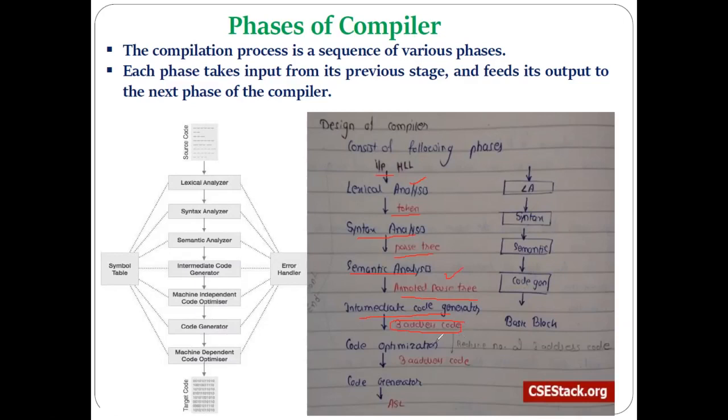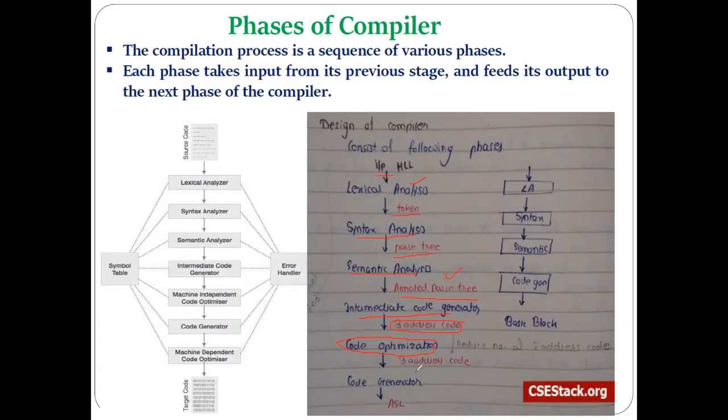Then the next phase is code optimization. Code optimization takes the input from the previous phase in the form of 3 address code, and tries to make changes in that code if possible, rearranging the code so that the efficiency of the compiler can be improved, and the program can be executed faster and within less space.